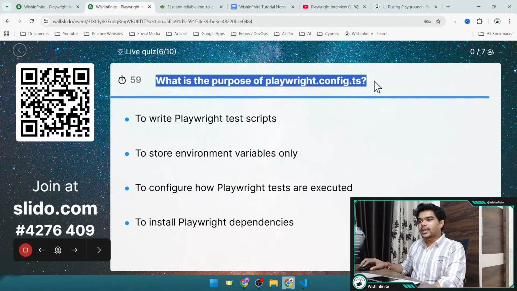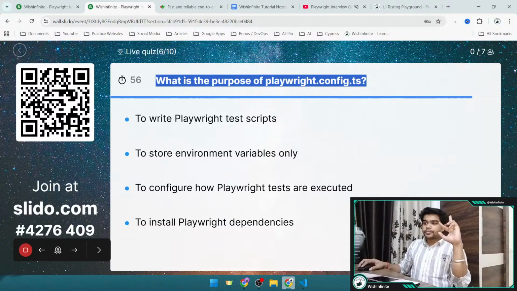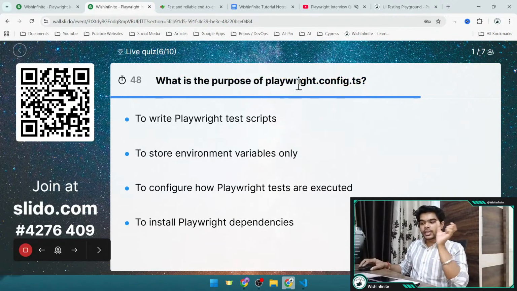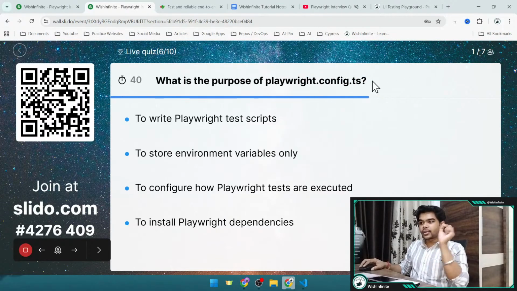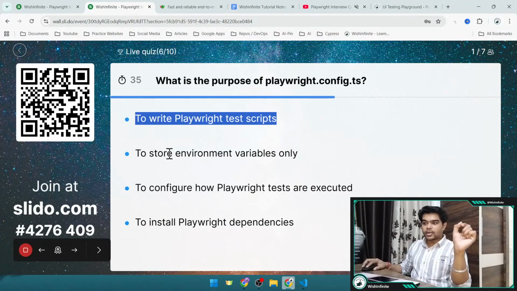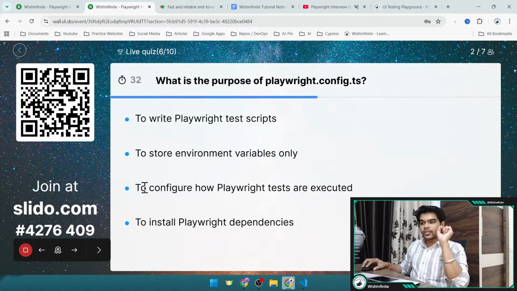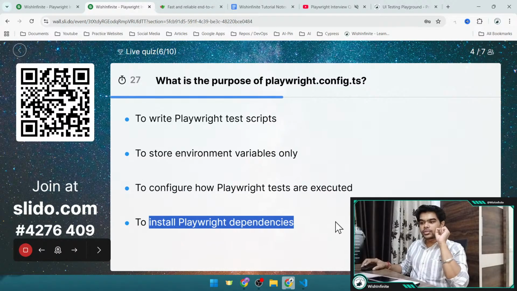What is the purpose of the playwright.config.ts file? So now the questions are going to be related to Playwright configuration, where we have created one video about the different Playwright configurations which you can do inside this playwright.config.ts file. Here are all the options. Option A, to write the Playwright test script. Option B, to store environment variables only. Option C, to configure how Playwright tests are executed. And option D is to install Playwright dependencies. You need to select the correct answer.